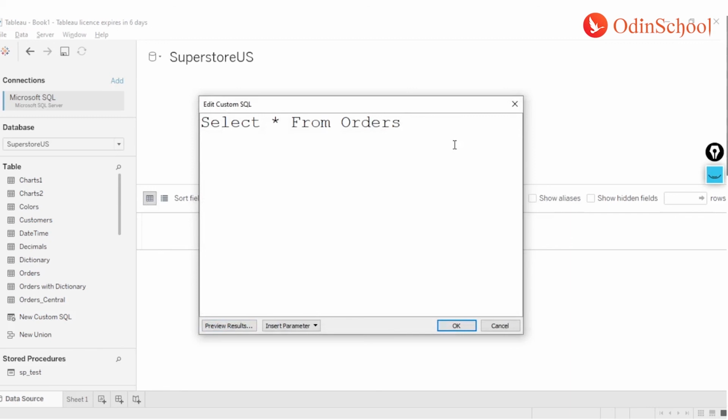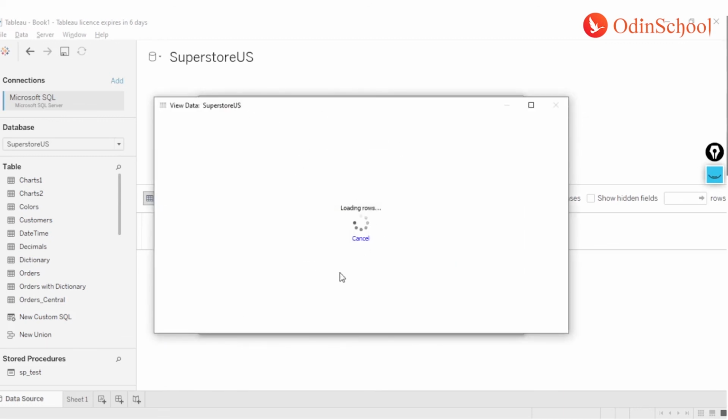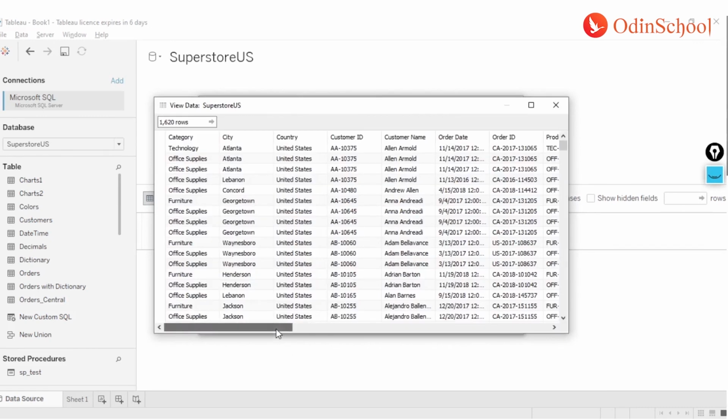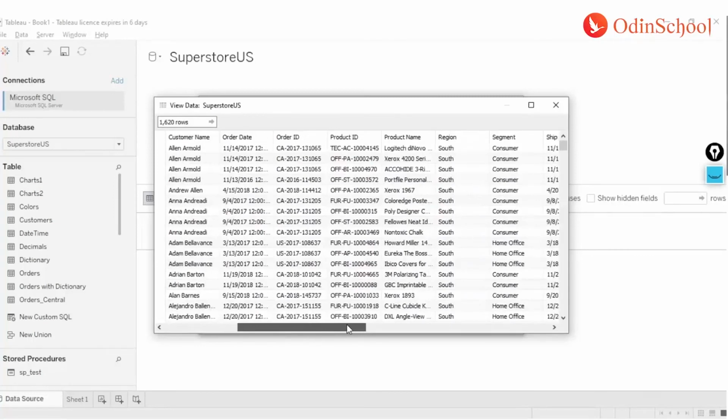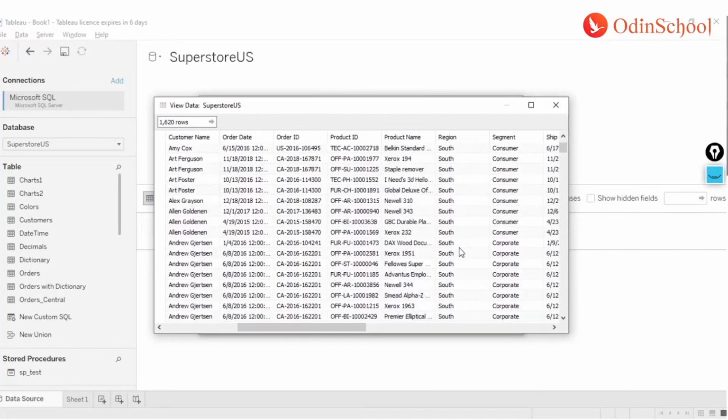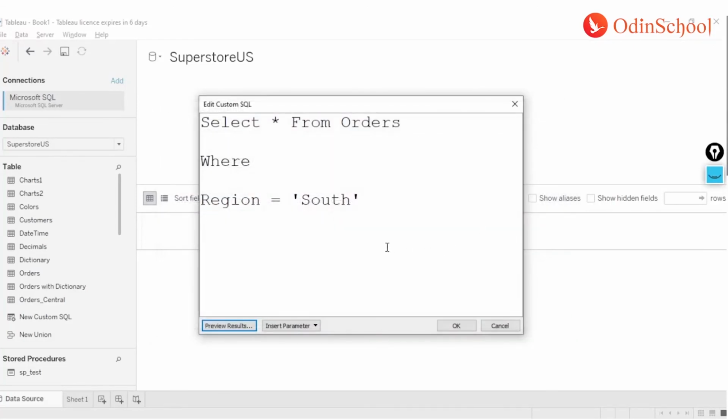What I'll do is add a where condition over here, and I'll say where the region equals south. And if I click on OK now, it's again going to execute the query, and restrict the data only to the south region. Now if I go to my region column, you see I have data which is only related to south. So this is how you can apply the extract filter.